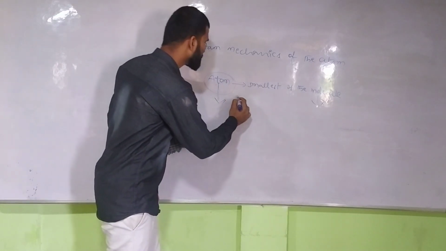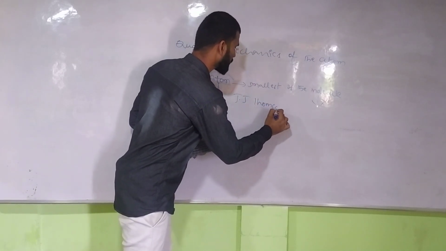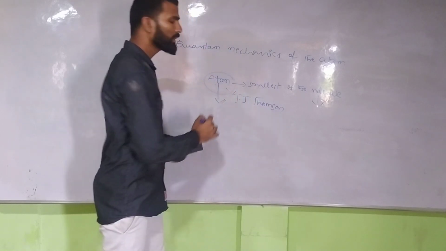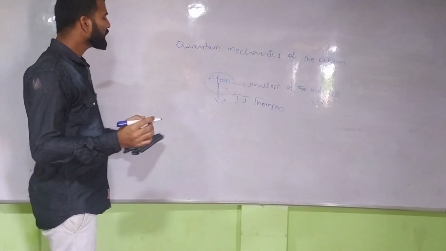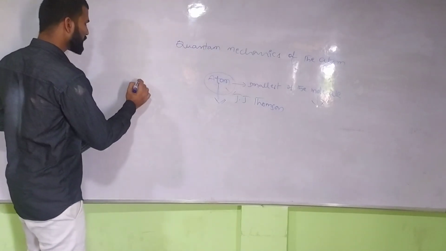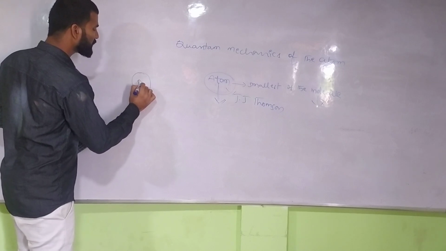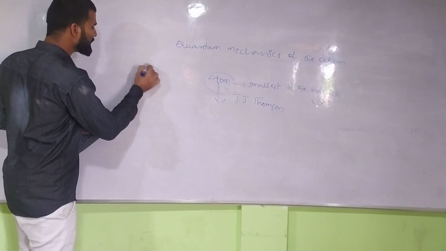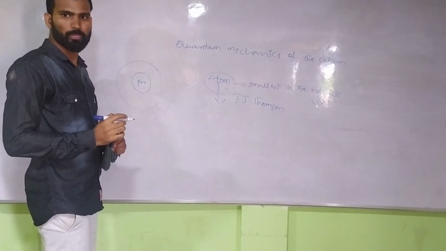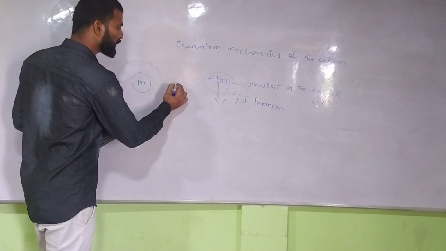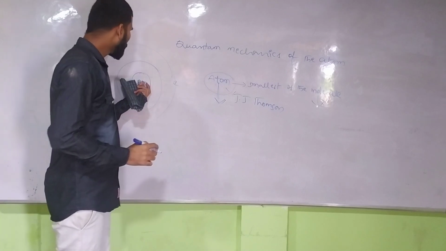So when J.J. Thomson first discovered the atom, he started studying it. So what exactly is an atom? An atom contains a nucleus. It contains protons plus neutrons, and electrons that rotate around the atom. So what are electron, proton, and neutron?